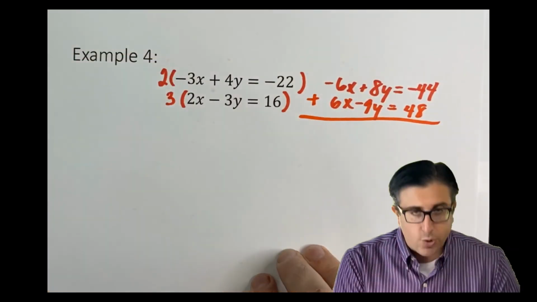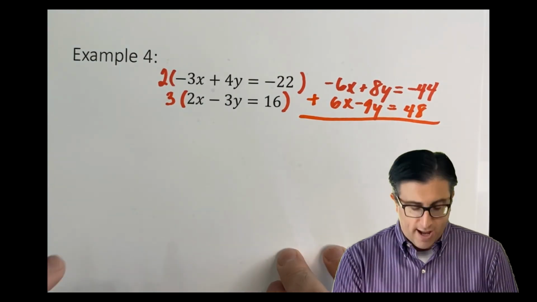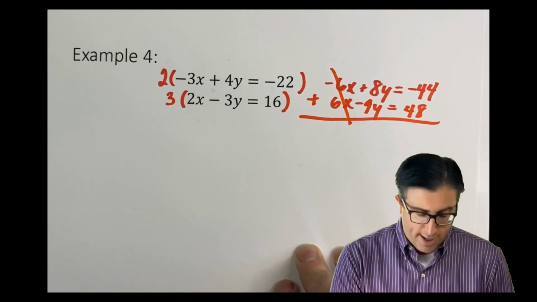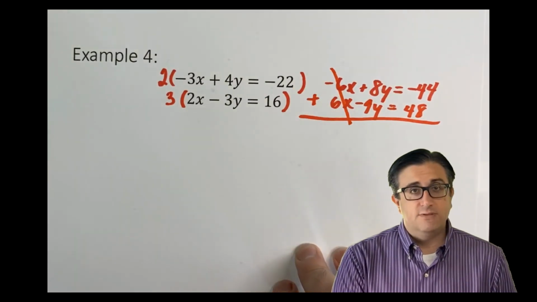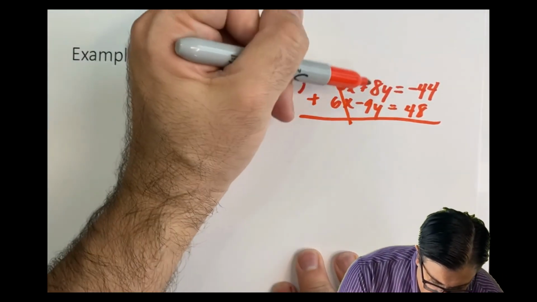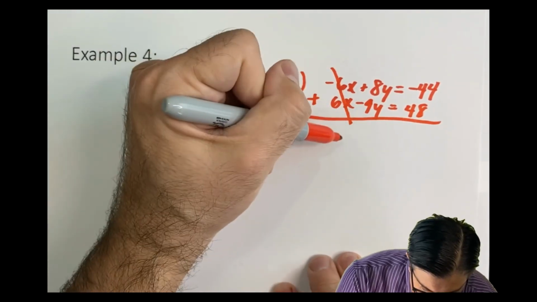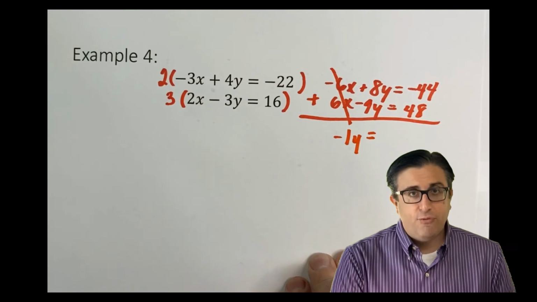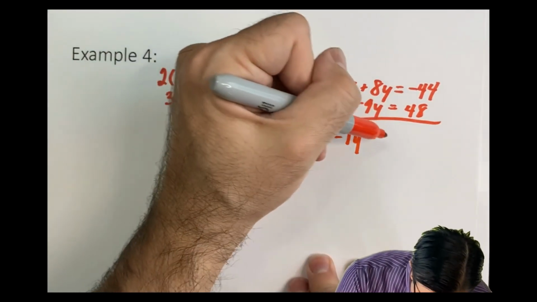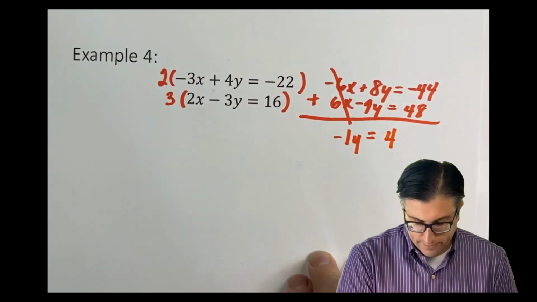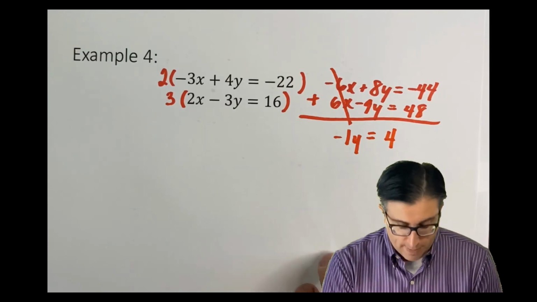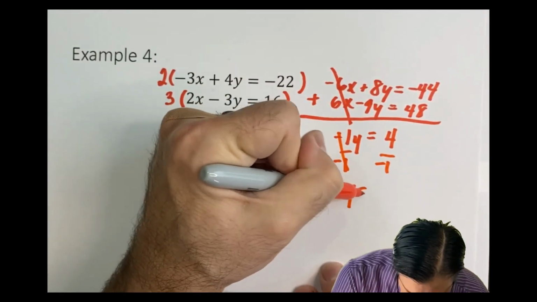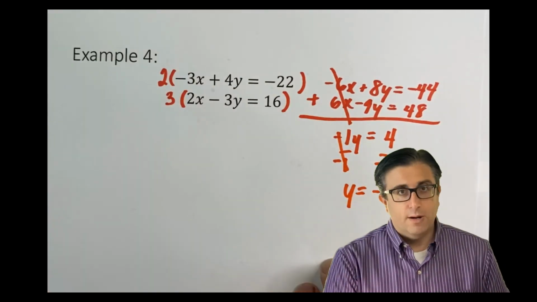I now add my equations together. Once you multiply, you add. If one variable doesn't cancel, we need to rethink our strategy. Negative 6 and a positive 6 do cancel. 8 plus negative 9 is negative 1y. Negative 44 plus 48 is a positive 4. I'm now at a one-step equation. I need to divide by negative 1, and I get y equals negative 4.